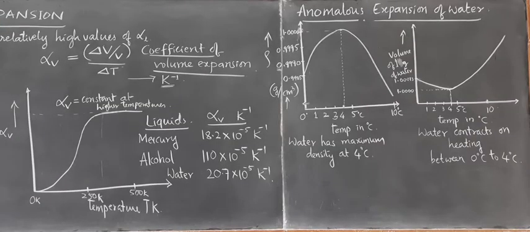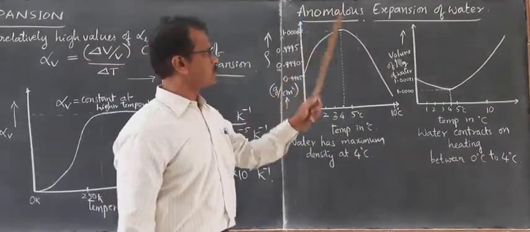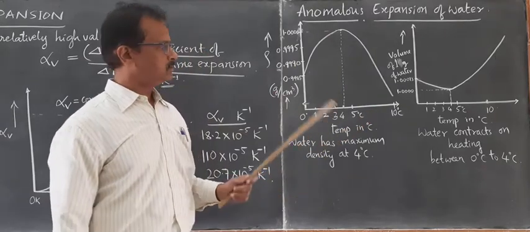Water has very peculiar expansion properties, so it is termed the anomalous expansion property of water. It is exhibited by water alone. Therefore, it is called the anomalous expansion of water. What is it? Let us see.